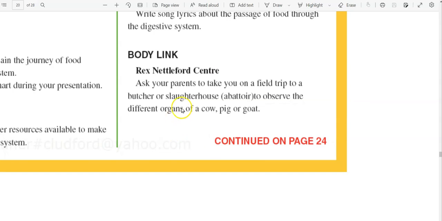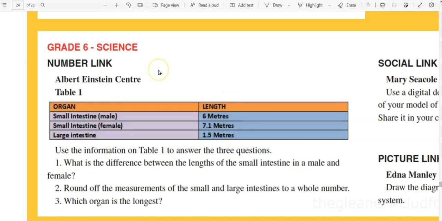Body link. Ask your parents to take you on a field trip to a butcher or slaughterhouse or abattoir to observe the different organs of a cow, pig, or goat. Number link at the Albert Einstein Center. Let's look at this table. It says here, organ length. Small intestines in males, about 6 meters long, 6'3" is at about 18 feet. Small intestine in females, that would be 7.1 meters long. That's over 21 feet. Large intestines about 1.5 meters long.